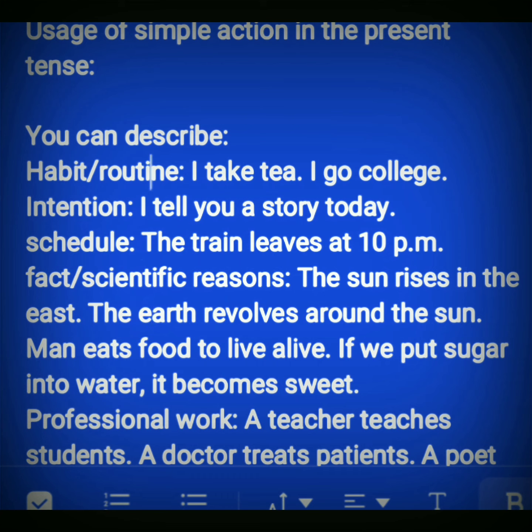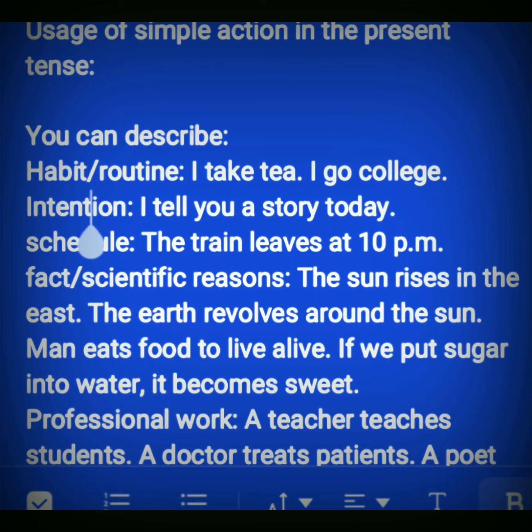Suppose habit or routine. I take tea, this is my habit. Somebody may do something else. Suppose he smokes, that is his habit. I go college, this is my routine. Somebody may go somewhere else, he goes office, that is his routine.